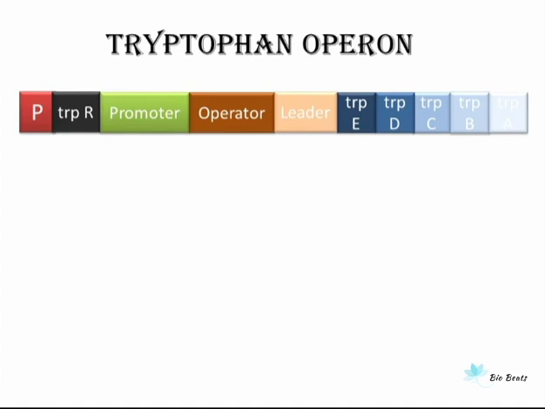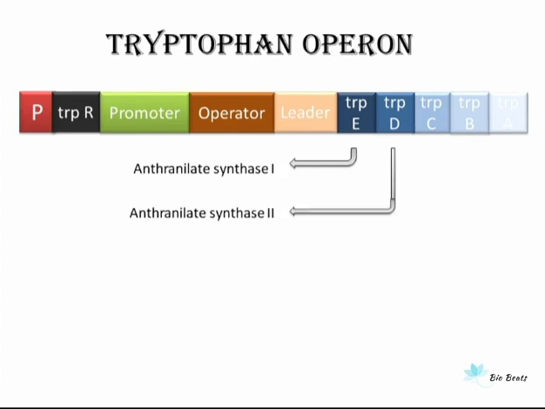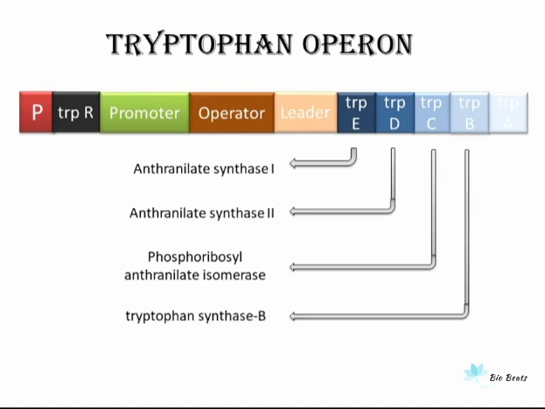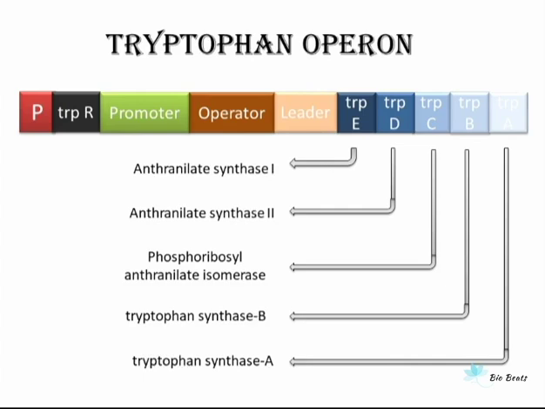Tryptophan is an essential amino acid that serves several purposes and is a component of various proteins. Here, TRPE encodes for anthranilate synthase 1. TRPD encodes for anthranilate synthase 2. TRPC encodes for phosphoribosyl anthranilate isomerase. TRPB encodes for tryptophan synthase beta and TRPA encodes for tryptophan synthase alpha.